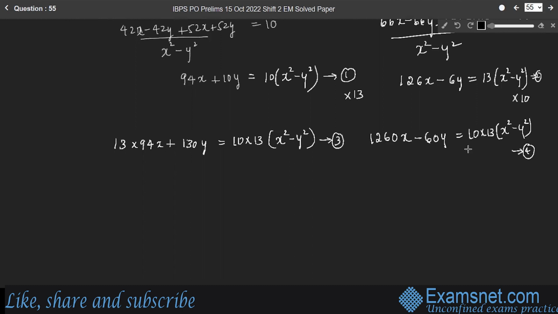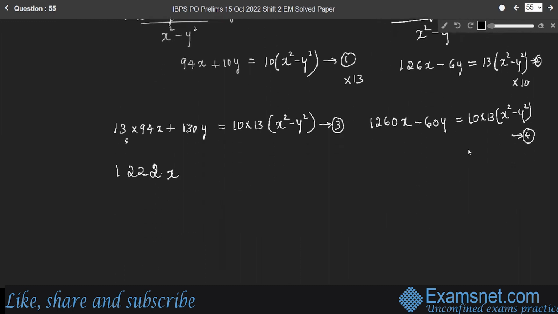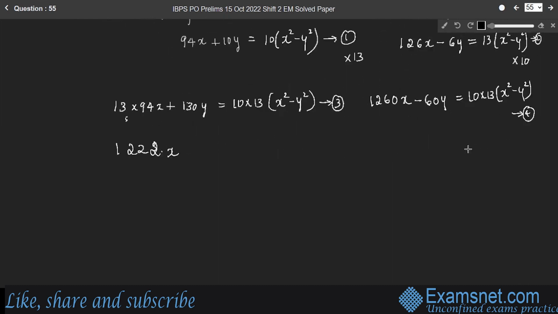So 13 into 94 gives 1222x. Here we forgot to take one more term, I think: plus 130y. Yes, that's right. So plus 130y is equal to 10 into 13 into x square minus y square. This gives the third equation.